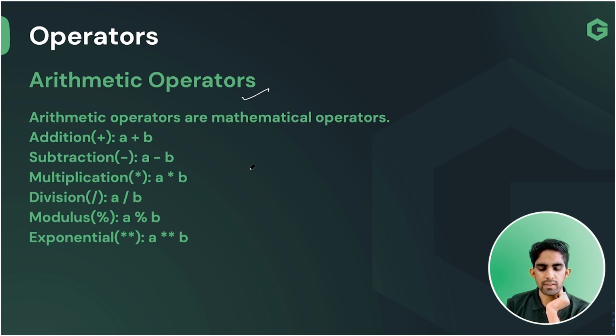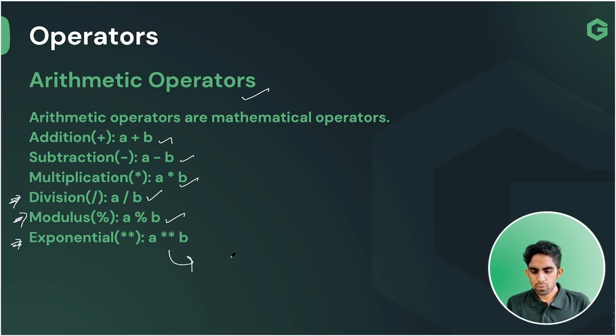So the first operator is addition, team. As the name is saying, team, simple addition. To add two numbers, we need this addition. Then subtraction, if you want to subtract two numbers, if you want to multiply two numbers, if you want to divide two numbers. I will tell you what is the difference between this division and the modulus. Exponential means a raised to the power b. Suppose you want to calculate the power of something, like 2 raised to the power 3. What is the answer, team? The answer is going to be 8.